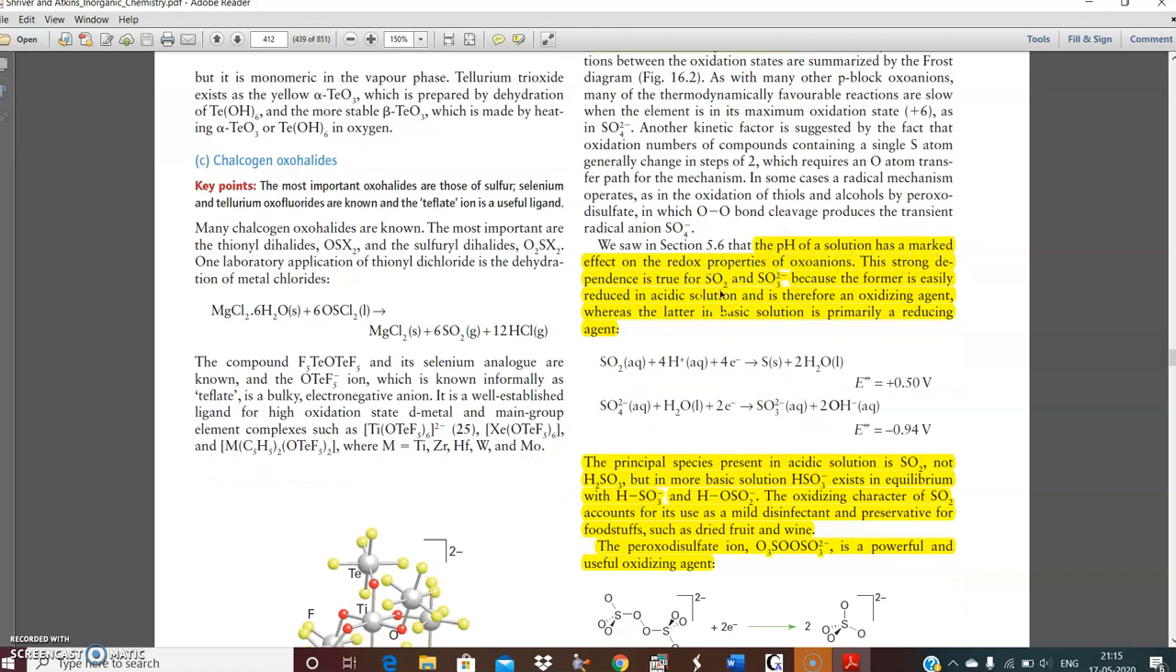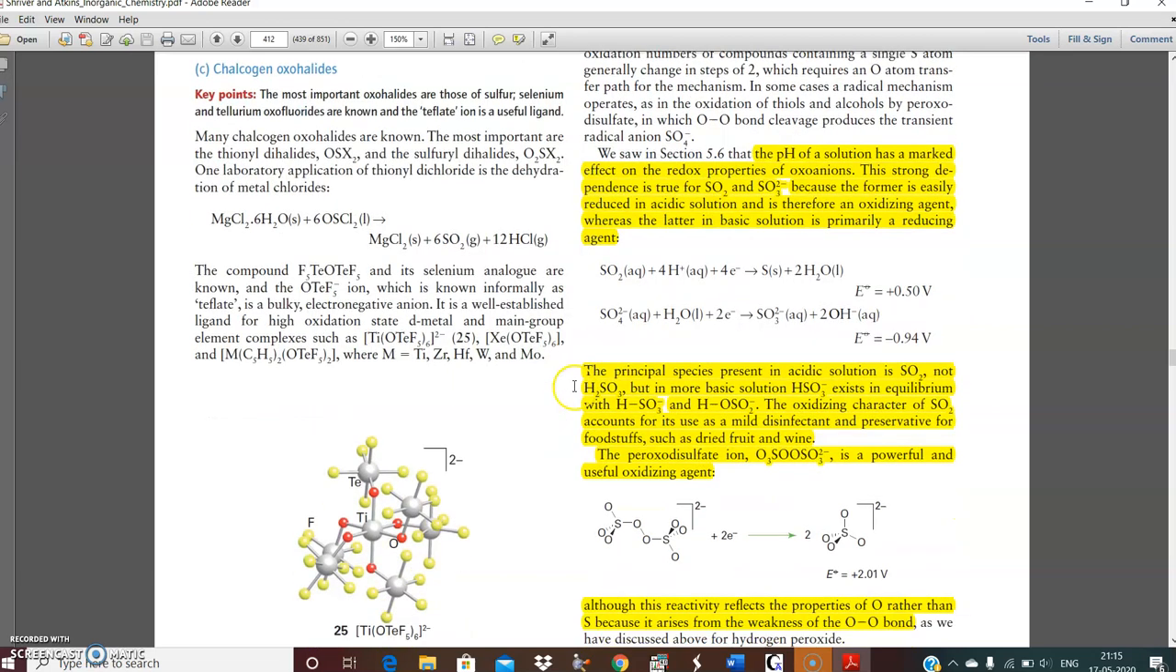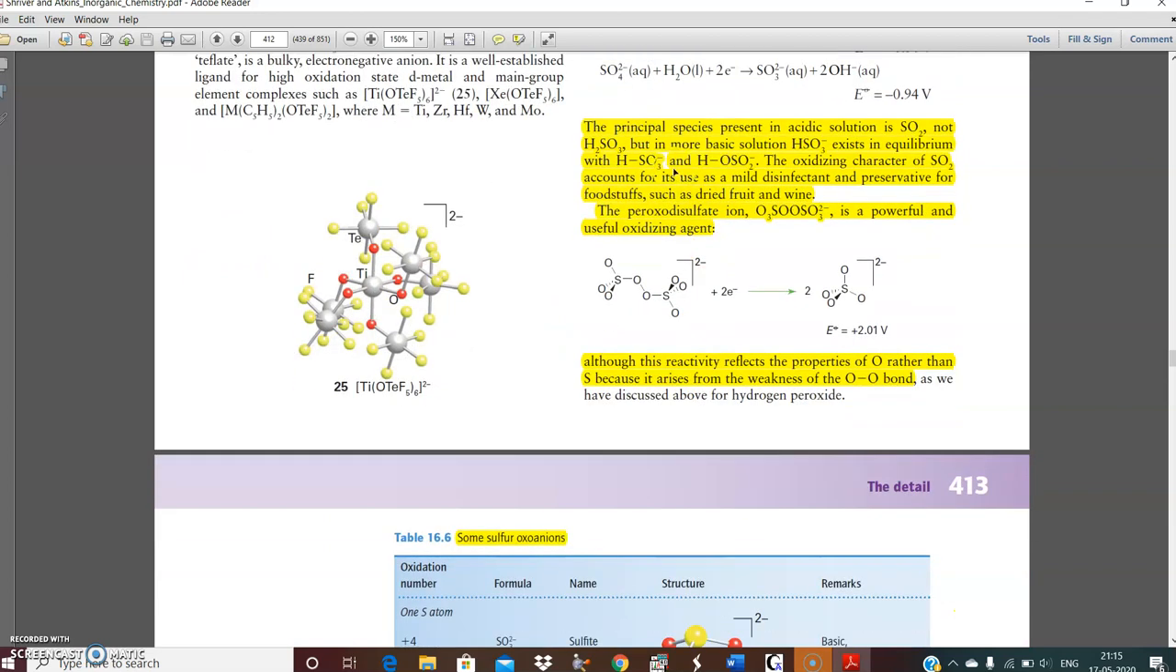The pH of the solution has a marked effect on the redox properties of sulfur. This strong dependence is true for sulfur dioxide and sulfide, because the former is easily reduced in acidic solution and is therefore an oxidizing agent, whereas the latter in basic solution is primarily reducing. The principal species present in acidic solution is sulfur dioxide, not sulfurous acid. But in more basic solution, it exists as this, which is in equilibrium with this and this. The oxidizing character of sulfur dioxide accounts for its use as a mild preservative for foodstuffs such as dried fruits and wine.